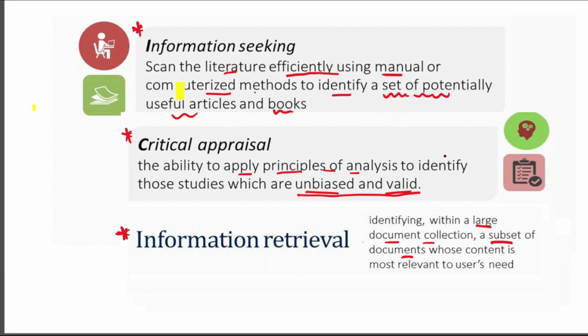In information seeking, how can you identify? The question will mention identify a set of potentially useful articles and books. These are the words which are in the question. For critical appraisal, you can identify unbiased and valid. But for information retrieval, you will find terminologies like a subset of documents, identifying within a large document collection. So these are the words. Please identify these words and mark the answer appropriately.